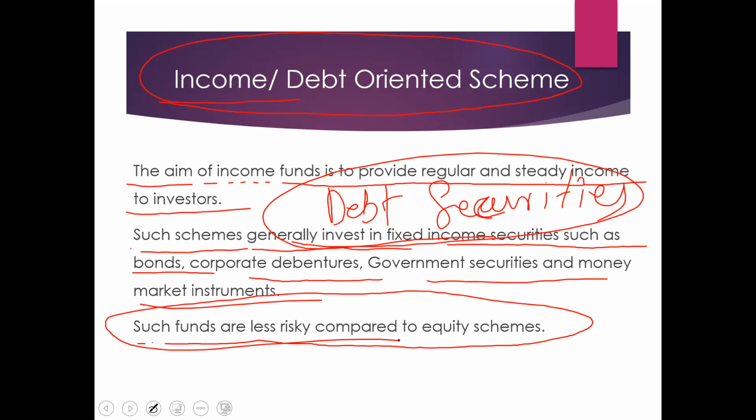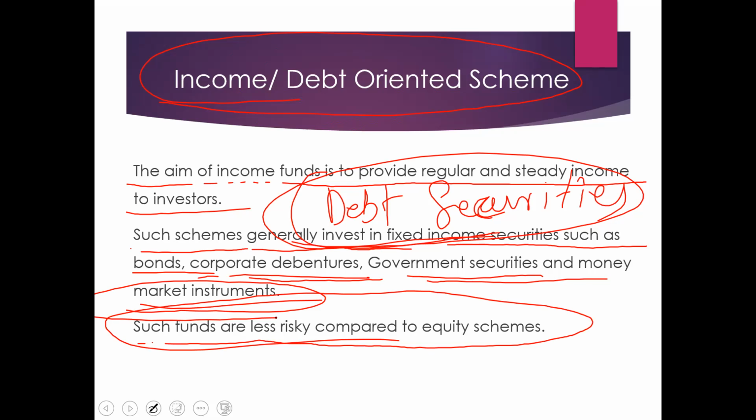Now, see, the asset management company is going to invest the collected amount only in debt securities. It may be corporate debentures or government securities or money market instruments. Is it clear? That is nothing but a debt oriented scheme. If you invest in debentures or government securities, there you get a fixed rate of return, fixed rate of interest.